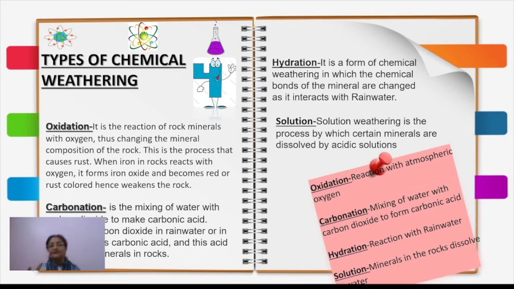So only that part of the rock which is made up of salt will be dissolved in water, because water is a solvent and salt is a solute, and when they mix together, that forms a solution. Understood? And the process involved here is called solution, again a chemical process.